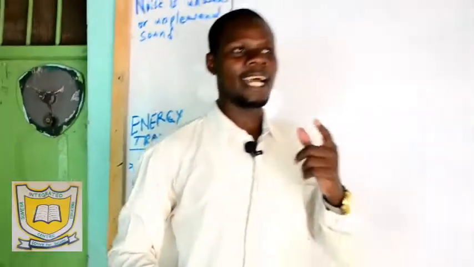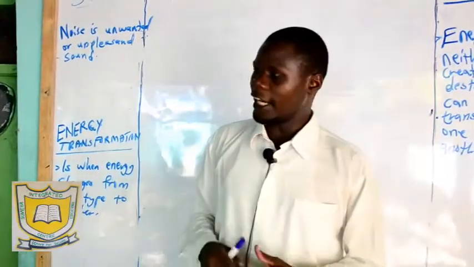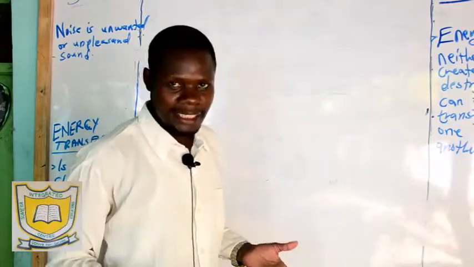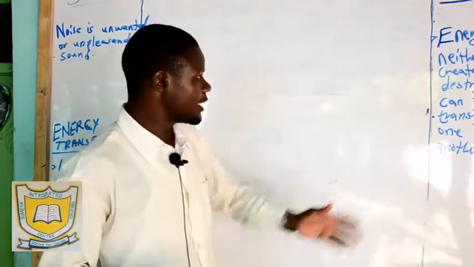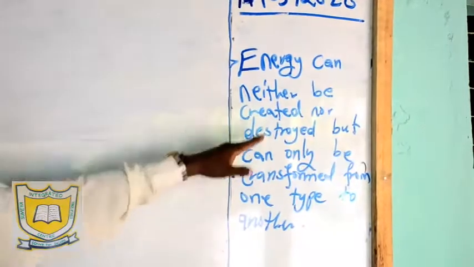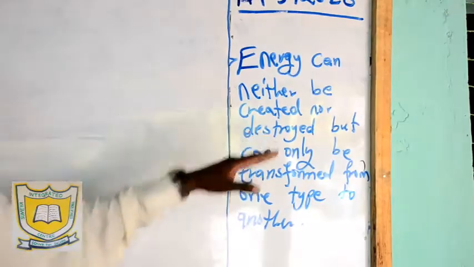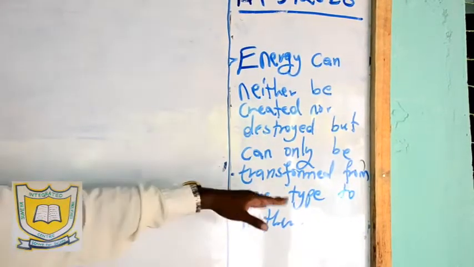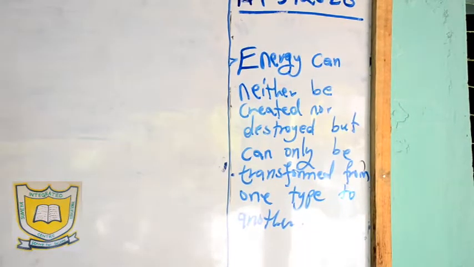So I said there are 6 types of energy. Energy cannot be created nor destroyed. It is highlighted here that energy can neither be created nor destroyed, but can only be transformed from one type to another.